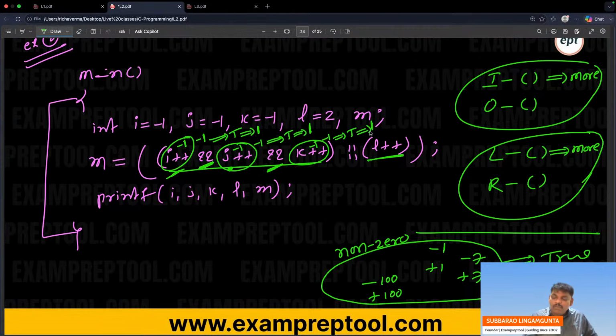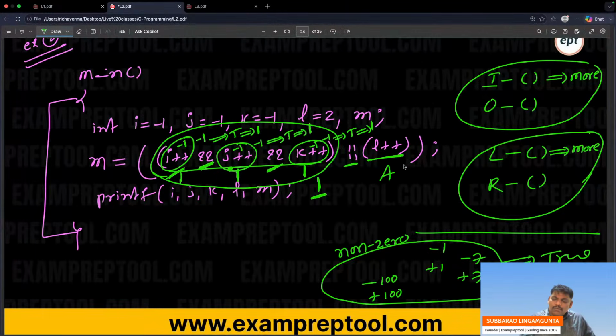So remember everyone, 1 and 1 and 1 and 1. AND operator, all are ones, which means finally 1. Remember, this 1 is followed by the OR operator. 1 OR anything is 1 only.